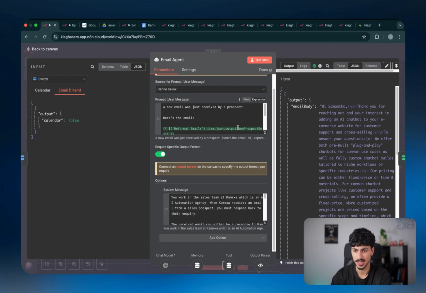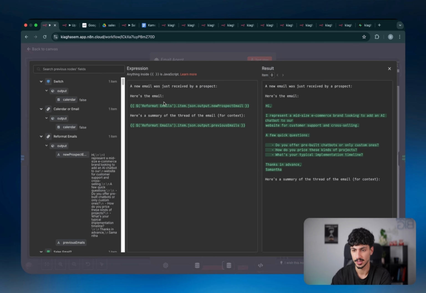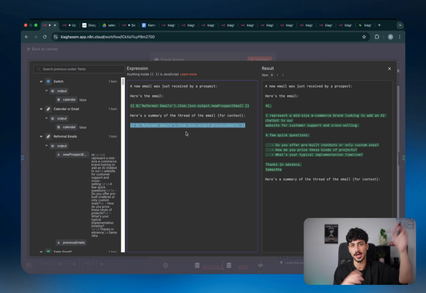And then if you have a look at the user message, it's basically saying, this is the email that we actually received, which is the most recent email. And this is the summary of that thread for context, so it knows this is what we just received. And this is every email before that, or the summary of what happened in every email before that. So it has enough information to know exactly what information it has to grab from the database and how it's meant to respond to each email.